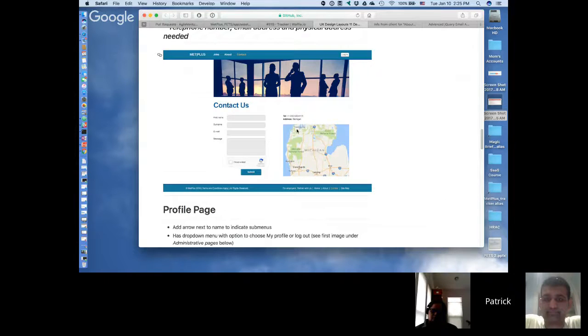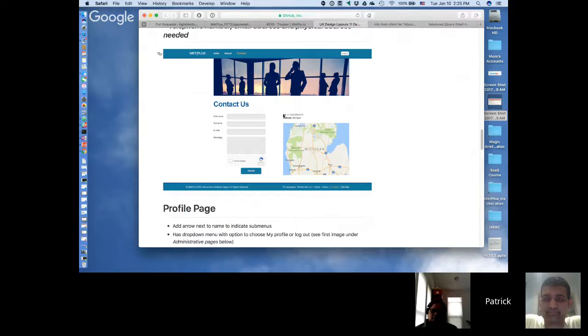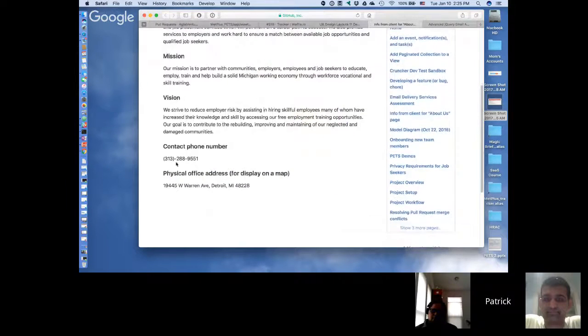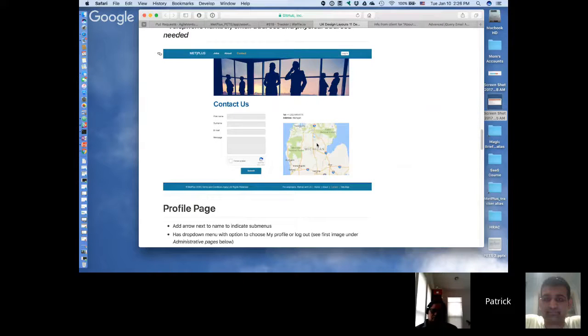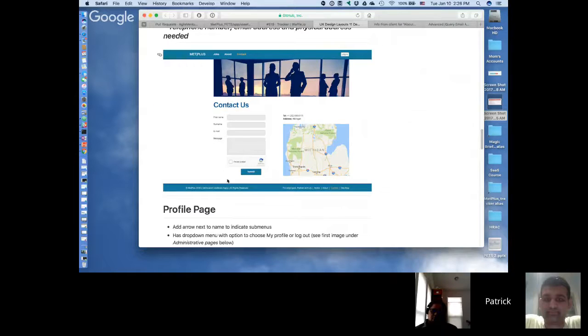So there's a telephone number in here as well. The information from the client that I got included the telephone number as well as the address to put on the map. And the map itself here is static, at least initially. Eventually we can click on it and create a map for me to get there, that kind of thing. But initially it can just be a static image with a little star on it or something. So I think this is pretty straightforward too. We need an image and we need to look into the CAPTCHA capability, which would be good to know.